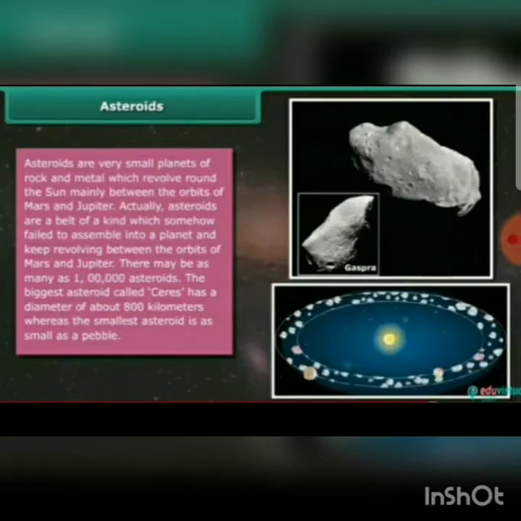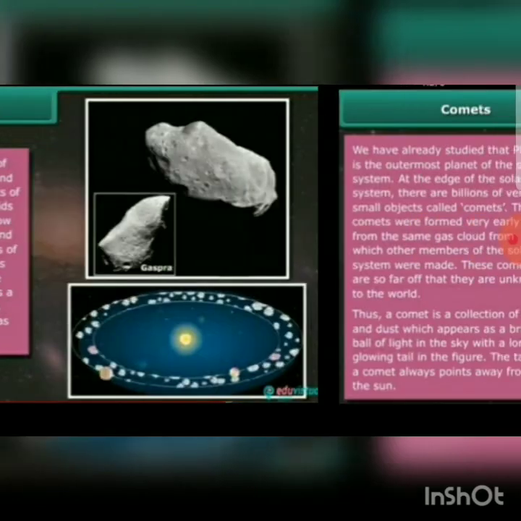These are the asteroids. Asteroids are very small planets of rock and metal which revolve around the Sun, mainly between the orbits of Mars and Jupiter. This gap is occupied by a large number of small objects that revolve around the Sun, and these are called asteroids. You can see in the picture given below. Asteroids can only be seen through large telescopes.